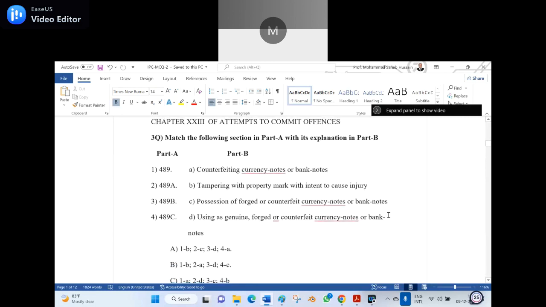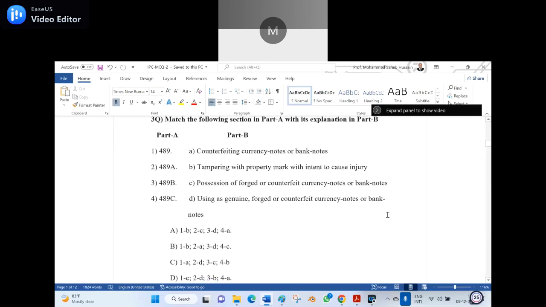Good. Third question. Match the following section in Part A with its explanation in Part B. Part A: 1, 489; 2, 489A; 3, 489B; 4, 489C. In Part B: A, counterfeiting currency notes or banknotes; B, tampering with the property mark with the intent to cause injury; C, possession of the forged or counterfeit currency notes or banknotes; D, using as genuine forged or counterfeit currency notes or banknotes. So options go in this manner.